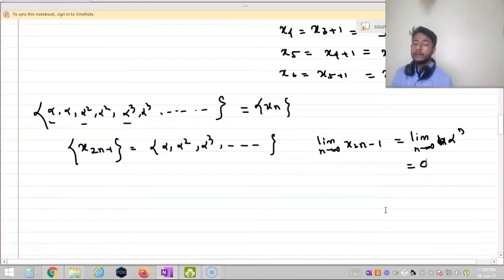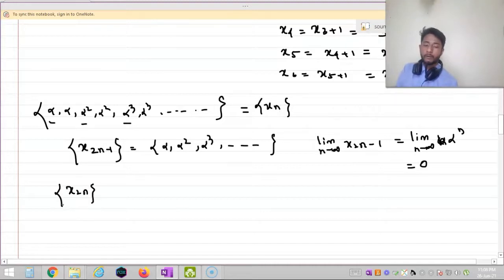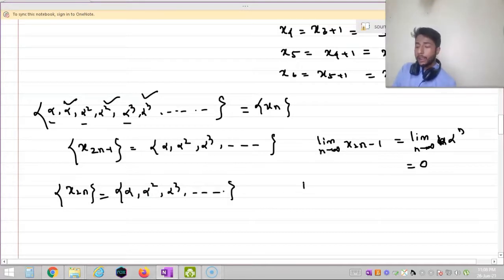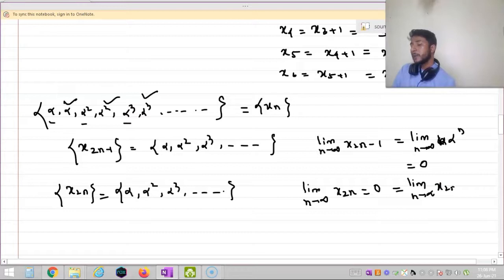Now I am considering another subsequence of xn, that is x2n, the even terms. This is also the same: alpha, alpha square, alpha cube, and so on. Again I can say that limit n tends to infinity, x2n is equal to 0, which is equal to limit n tends to infinity, x2n minus 1.